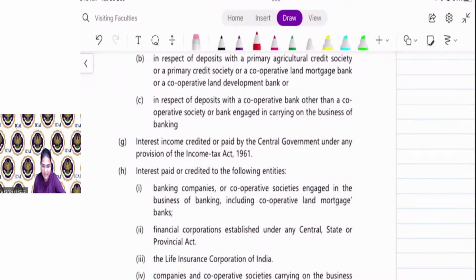See, they may ask this in an MCQ, Kavita. If you are paying extra tax, then the income tax department will give the refund, right? So on the refund, the income tax department will give interest. On that interest, the income tax department will not deduct TDS.